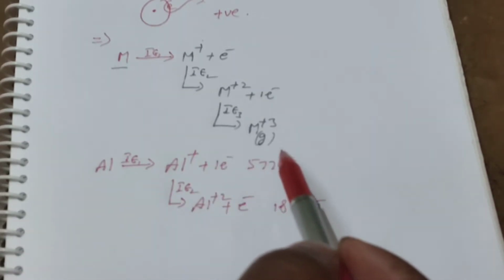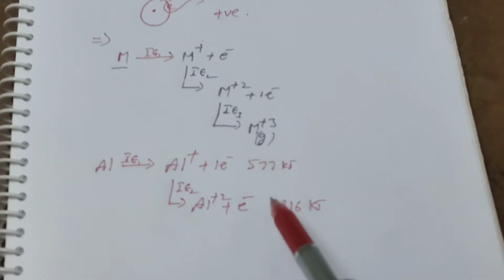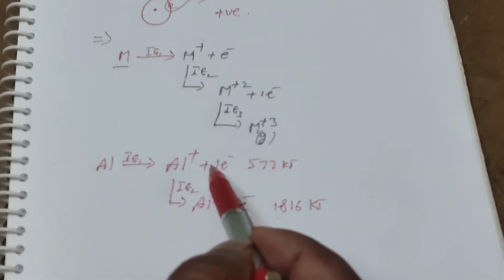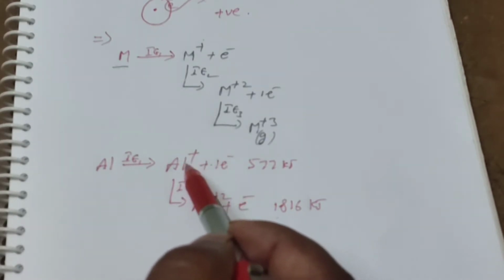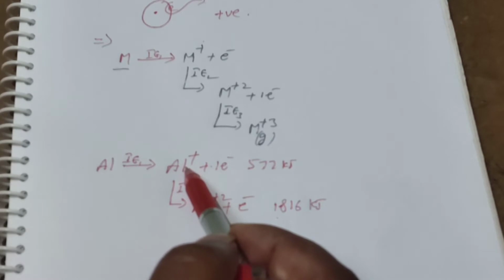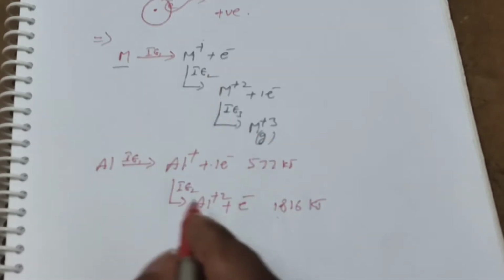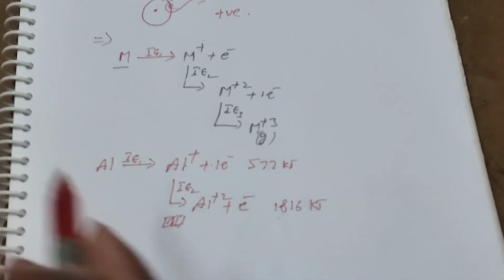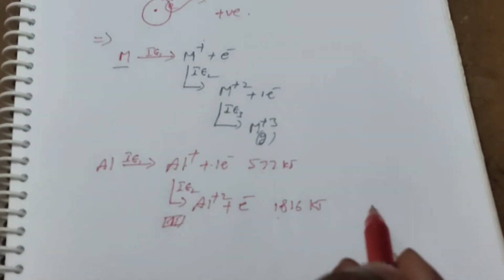And if you look here, from ionization energy 1 to ionization energy 2, there is a large energy difference. Why? Because when aluminum loses one electron, it forms the magnesium electronic configuration. Magnesium means that in the outermost shell they have a fulfilled s orbital. That's why we have to apply an excess amount of energy.